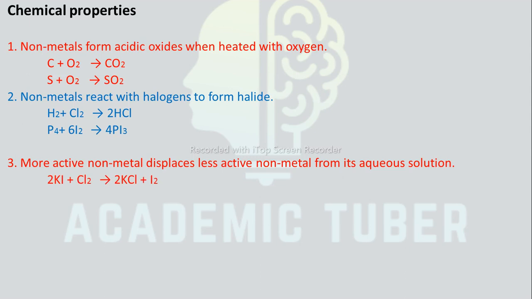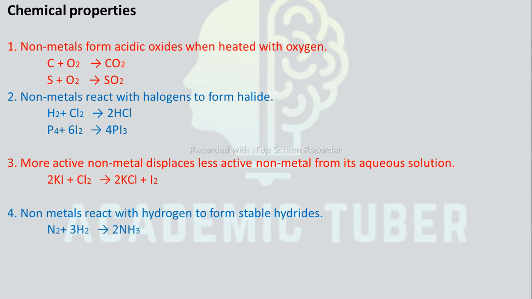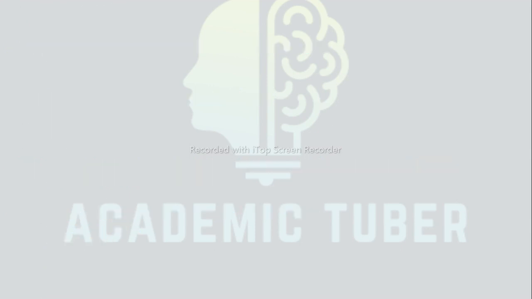Potassium iodide reacts with chlorine to form potassium chloride and iodine. Nonmetals react with hydrogen to form stable hydrides. Sodium reacts with hydrogen to form ammonia. Sulfur reacts with hydrogen to form hydrogen sulfide. Hydrogen reacts with chlorine to form hydrochloric acid.